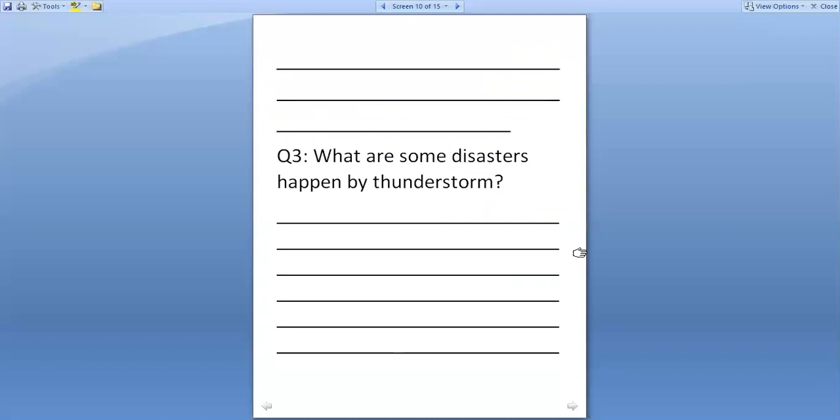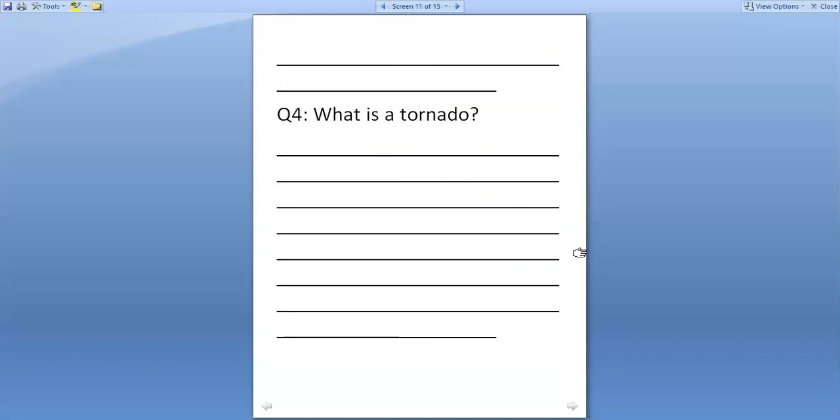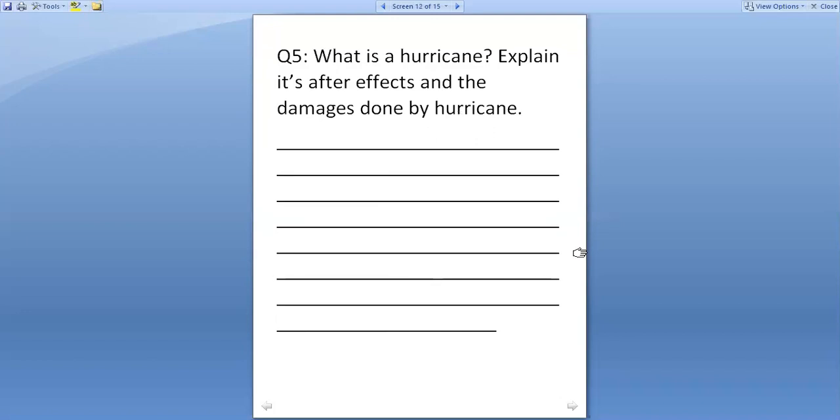What are some disasters caused by a thunderstorm? You are going to write in full detail. As I told you earlier, every question has 2 marks, so you have to write accordingly. What is a tornado? You are going to give the definition of a tornado, how it is formed and how it works. What is a hurricane? Explain its after effects and the damages done by a hurricane. So you are going to write about a hurricane, what it is, and what damages are done by a hurricane.